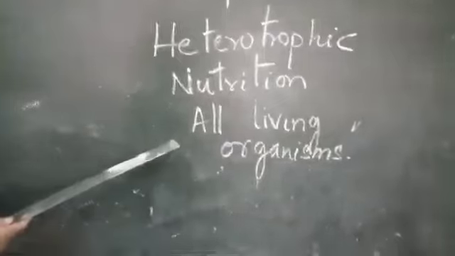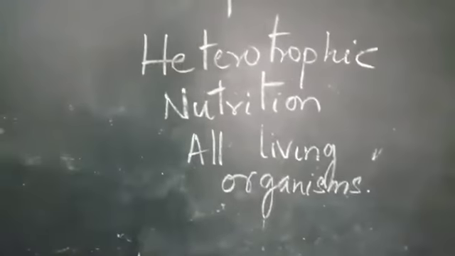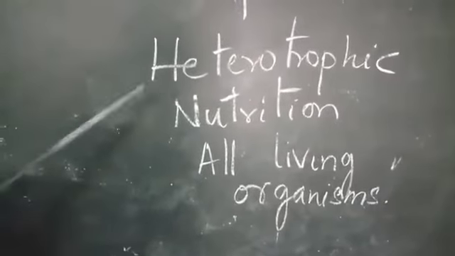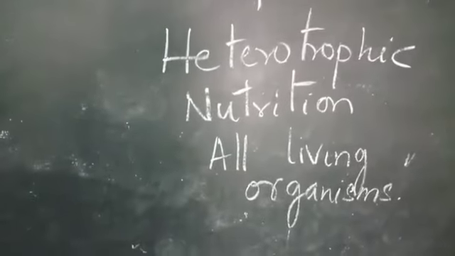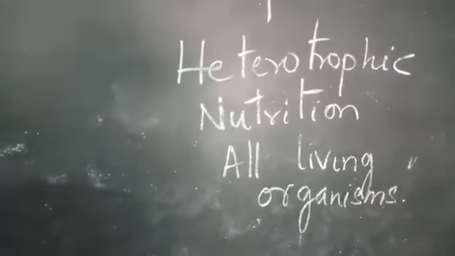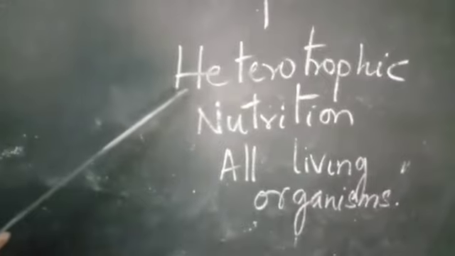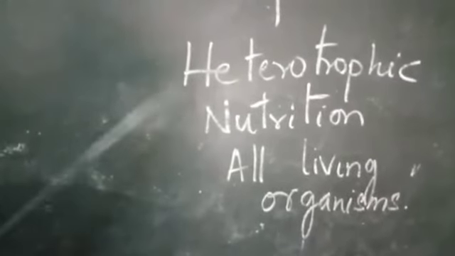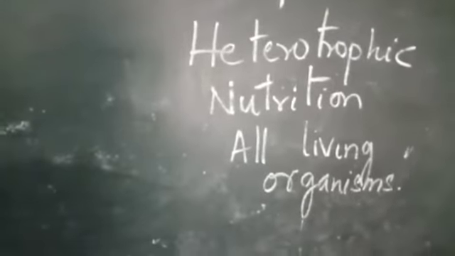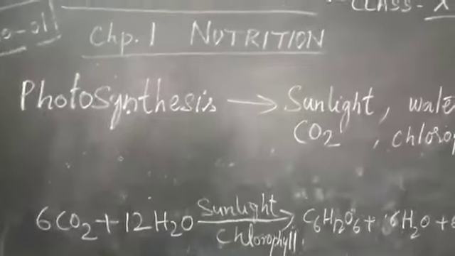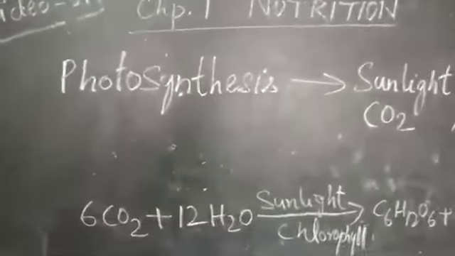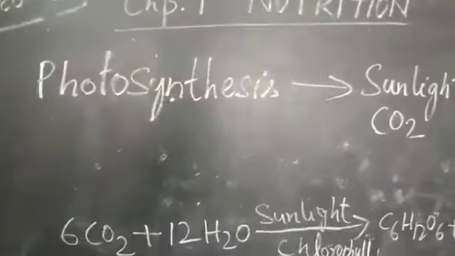The other type is heterotrophic nutrition, which is exhibited by all the other living organisms. That is, organisms which cannot prepare their own food are called heterotrophs, and the nutrition exhibited by them is called heterotrophic nutrition. Now we have learned about autotrophic nutrition, which is exhibited by plants.